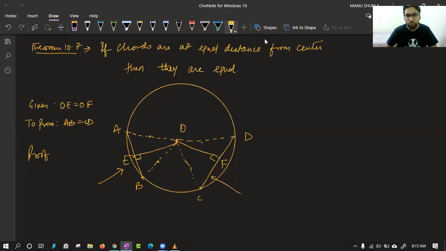In triangle AOB. Beta Ansh, I'm asking EB. E for England, B for Britishers. EB. Yes, it is triangle BEO and triangle CFO. So, in triangle